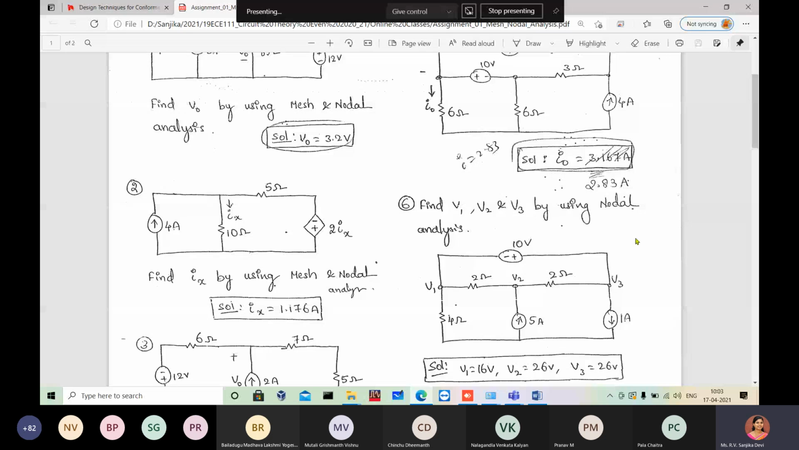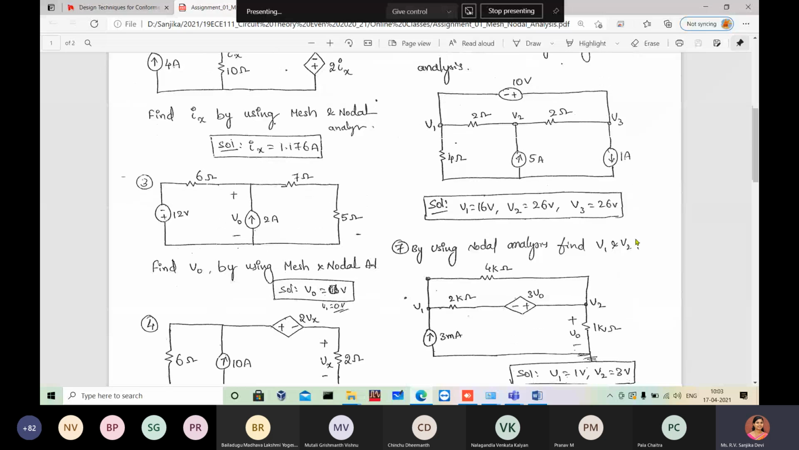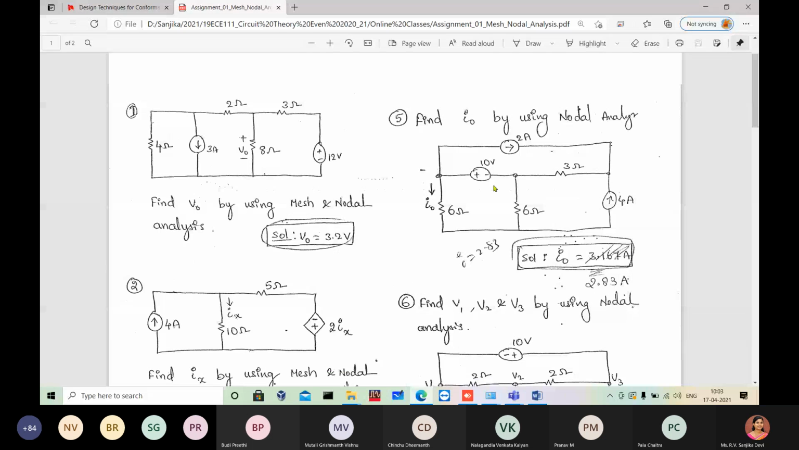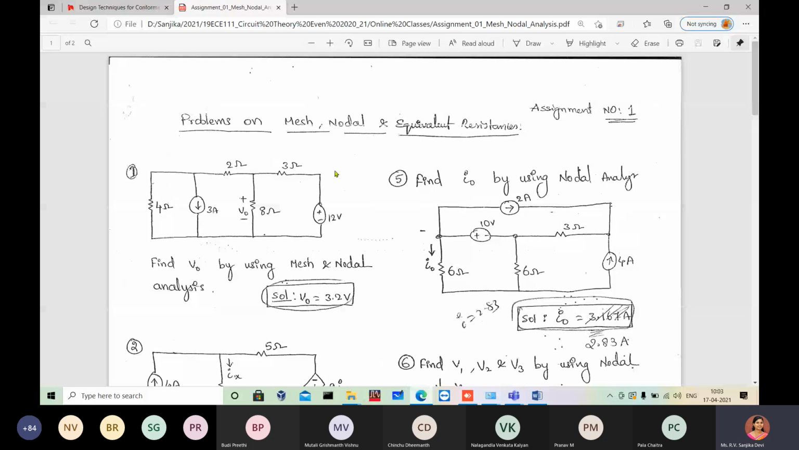Now for the mesh analysis, you can tell me which numerical you had difficulty with, and I will discuss those. Fifth question? Nodal analysis using a voltage source we didn't discuss in the class. Third question, ma'am. Yes, okay, the third question we'll see.